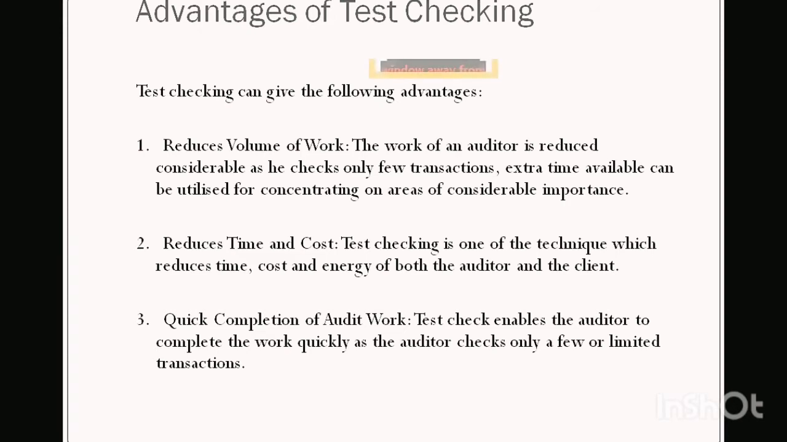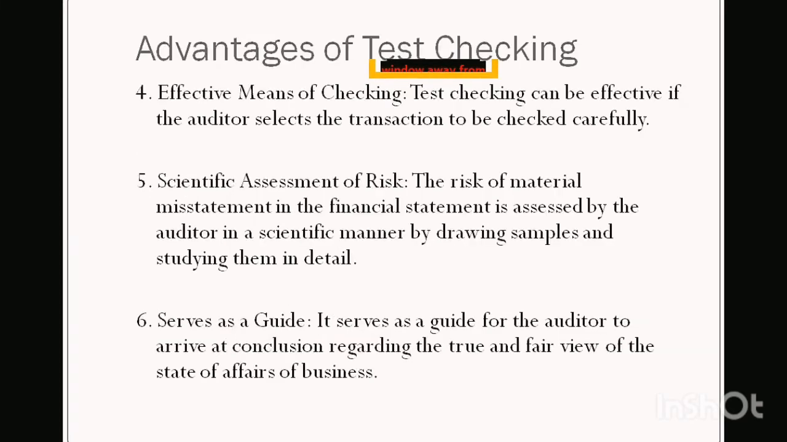Point number 3, if the auditor is applying test checking, then the work gets completed quickly and the auditor can make his report very fast. Point number 4, if test checking is applied, then the audit becomes very effective, because the auditor is able to go through all the varieties of transactions that are there in the organization, and those transactions which are selected for test checking are checked thoroughly. So it is a very effective means of checking.